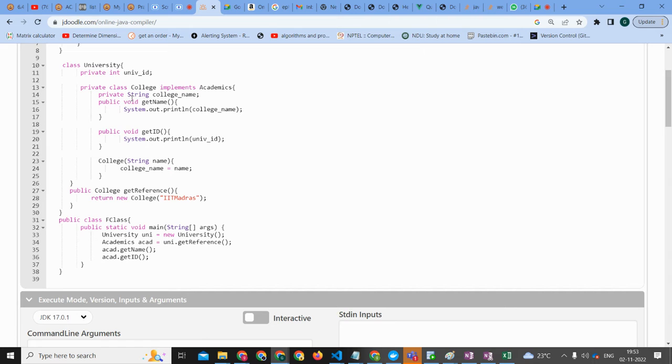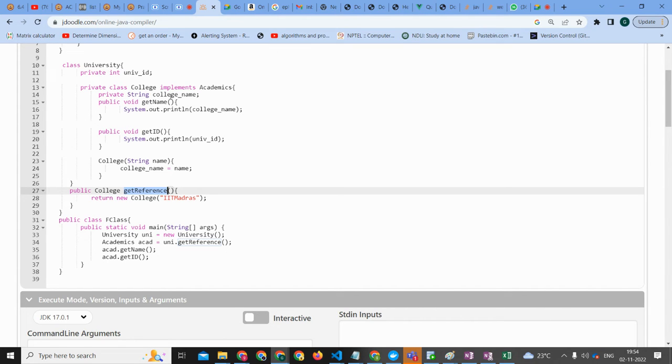That's correct. So what is the relation with university? What variables or methods will it have of university? University will have one variable which is univ and the get reference method. Will the acad object have access to these variables?